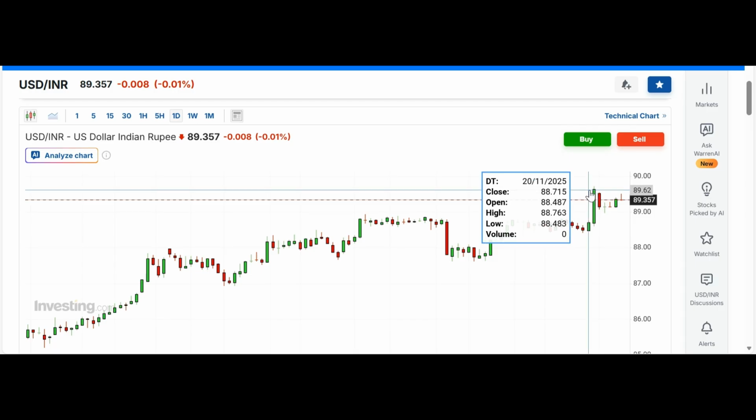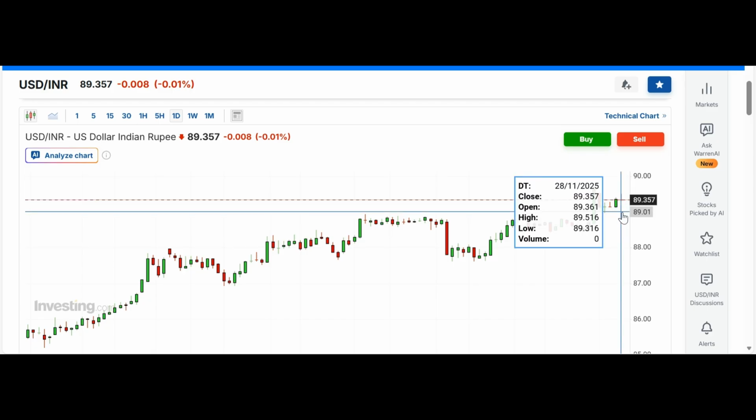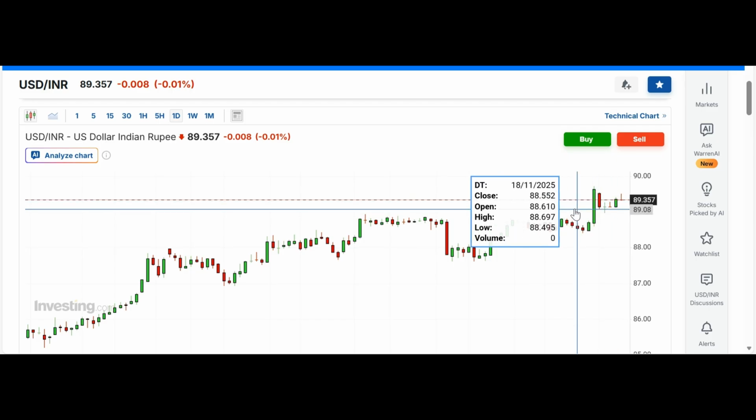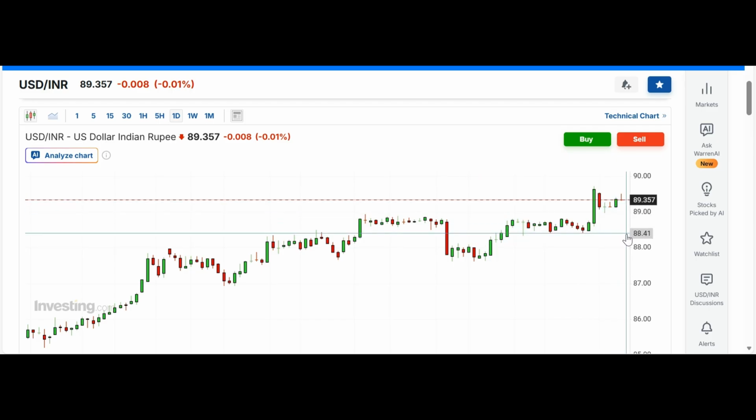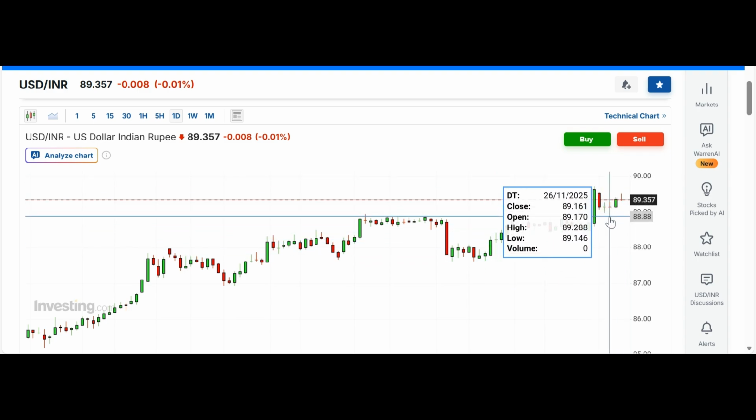So we definitely need to watch next week. Still the rupee is not in good condition. It is actually weakening. Last week on Friday it closed at 89.5. So please watch these important levels next week. I will definitely update in my next global market video on Sunday.